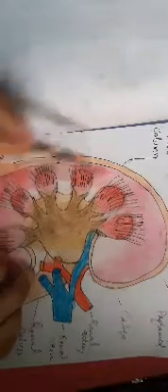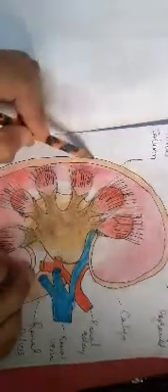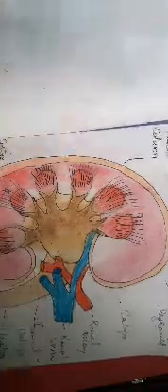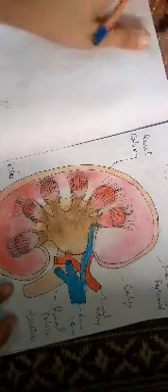The outer layer of the kidney is a tough capsule. Inside the kidney there are two zones, an outer cortex and an inner medulla.